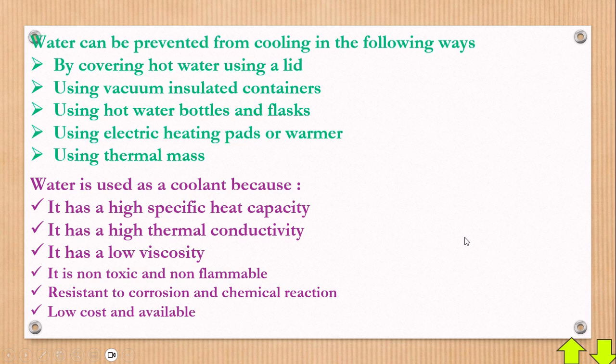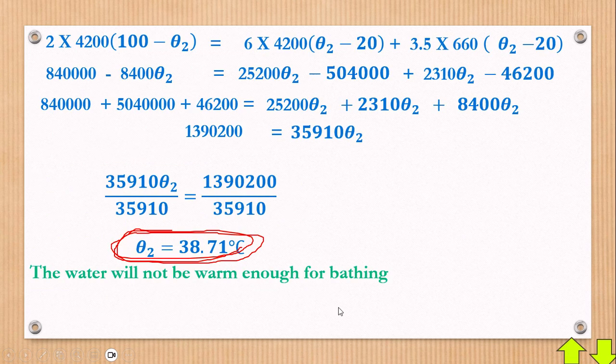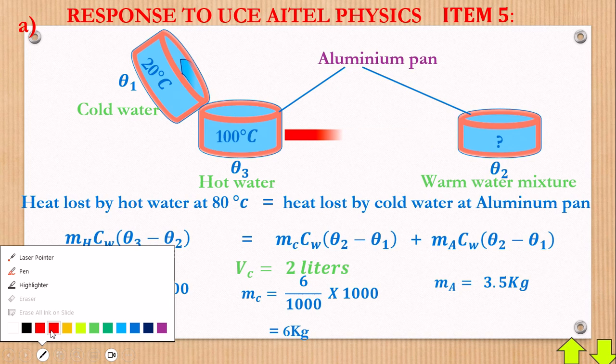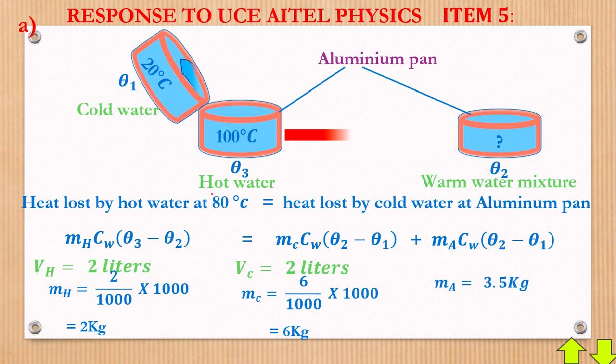Before we complete this video, I want us to make some clarifications here. Some people might have joined this video and don't know what's going on. Here it is meant to be 100 degrees Celsius, not 80. The next, here it is meant to be heat gained by cold water. Then this one is meant to be earned. Those are the changes you have right there. Then everything will just be as usual.